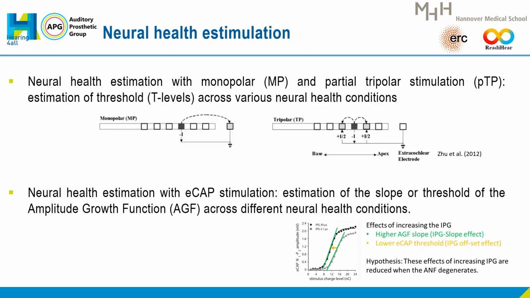So with this computational model, the threshold level and ECAP response for different neural health conditions were estimated and evaluated, because we hypothesize that focused partial tripolar stimulation, due to its more focused stimulation, is more sensitive to impaired neural health conditions. And also, for healthy auditory nerve fibers, we observe that if we increase the interphase gap, IPG, we will observe a higher amplitude growth function slope and also a lower ECAP threshold. And some studies also claim that if the neural health becomes too bad, such an effect will disappear.